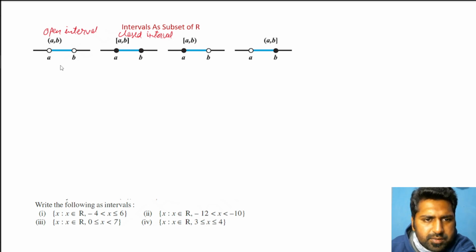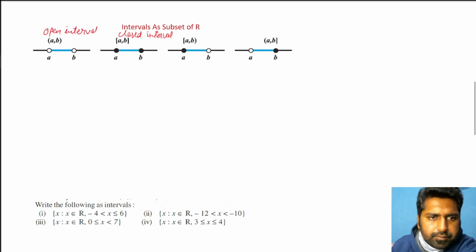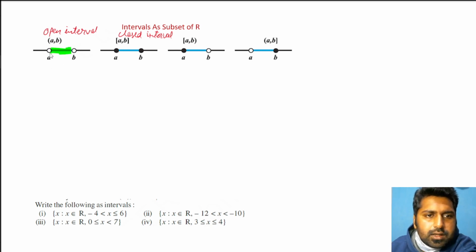So for this, what is the meaning of this? Clearly, suppose this is a number line, and I am highlighting this part, from A to B. But if you look at this, there is a hollow circle present on A and B. That means those particular values are not included. Now this is represented by open bracket A, B. Open bracket A, B means from A to B, and A and B both are not included.